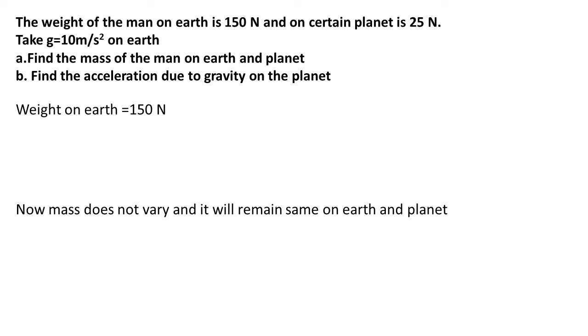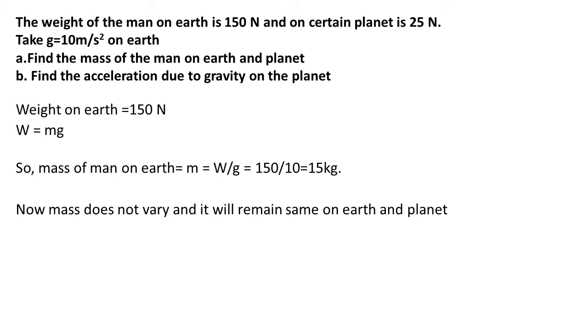So which formula will you use? W is equal to mg. W is known, g is known, so we can calculate mass easily. So mass is equal to W upon g. Just we have rearranged the terms. So mass is equal to weight of the man on earth, that is 150, and acceleration due to gravity on the surface of the earth, they have told you to take it as 10. So 150 upon 10, that is 15 kg. So mass of the man on the earth is 15 kg.